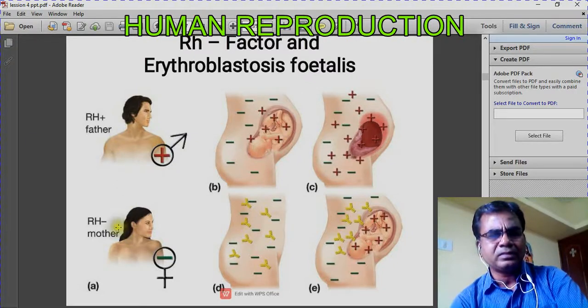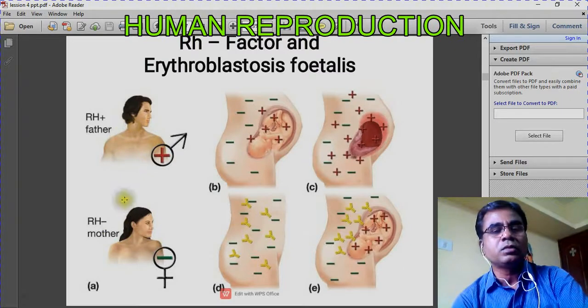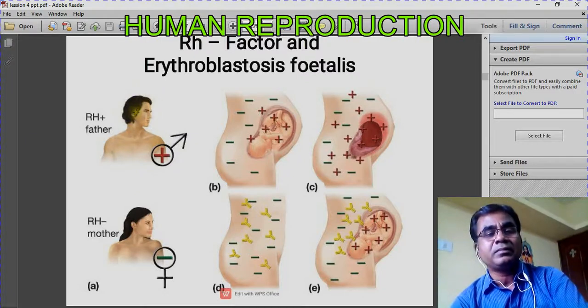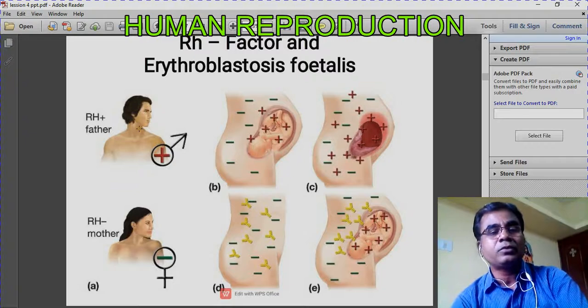For example, the father may be A positive and the mother A negative. RH positive means the father's blood has RH antigens. The RH antigen is there in the father, but no RH antigen in the mother.